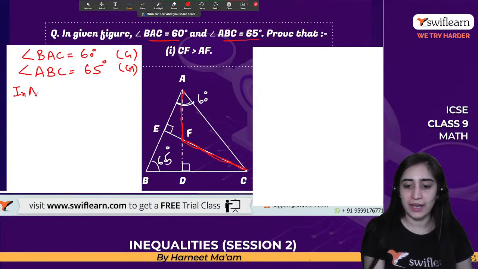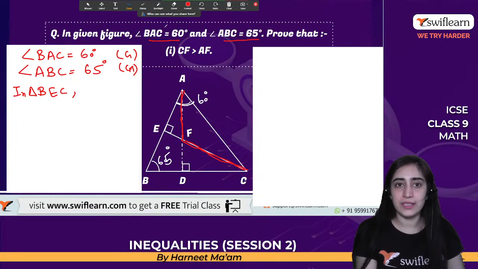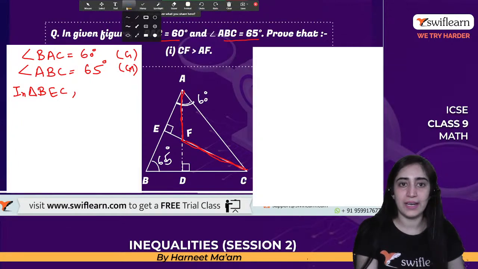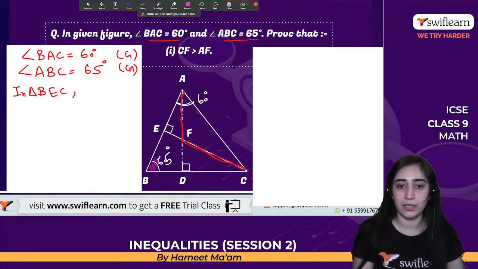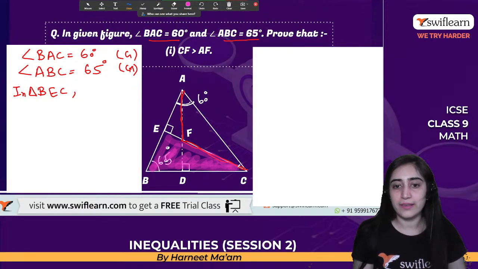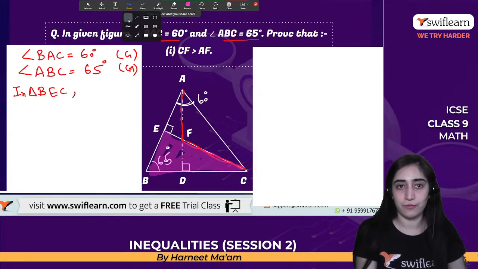Let's say in triangle BEC, we are talking about this side of a triangle. Let me highlight it so that you get a visualization of the triangle we are talking about. Why are we talking about this? Because we already know two of these angles. If you really watch it closely, what are we saying now?